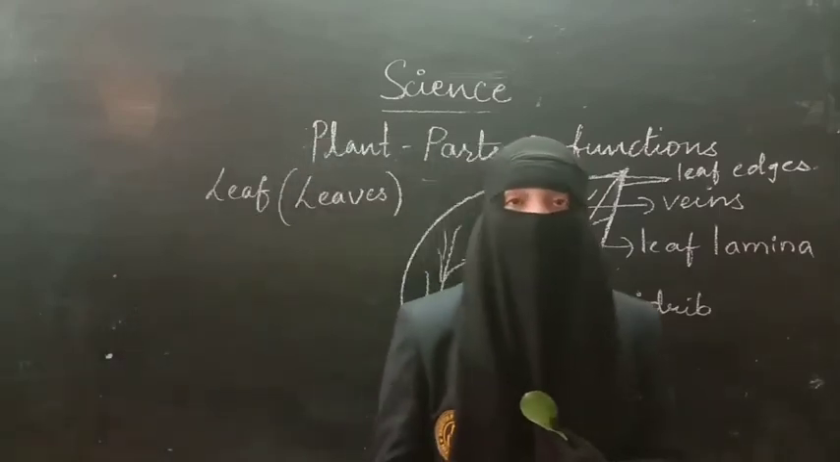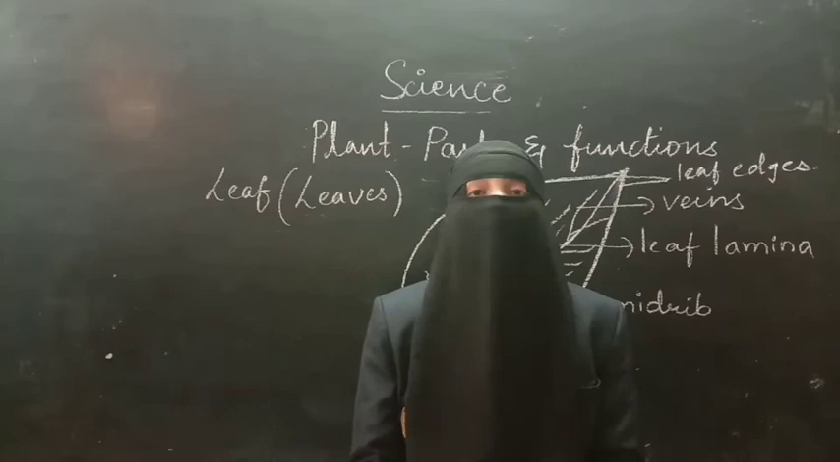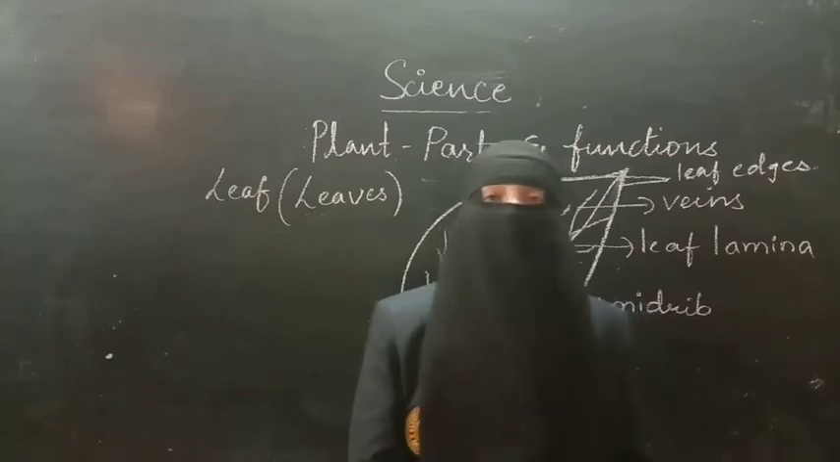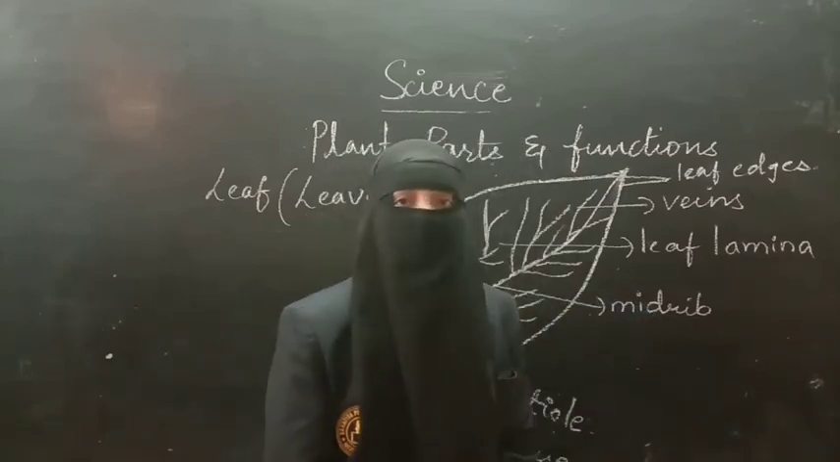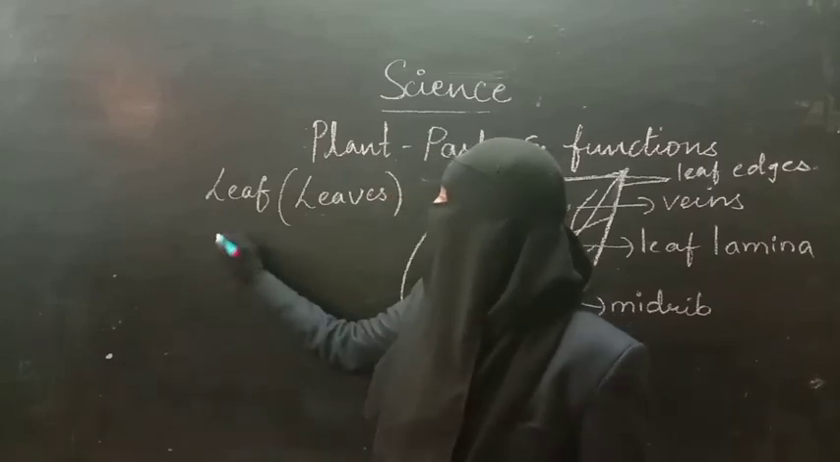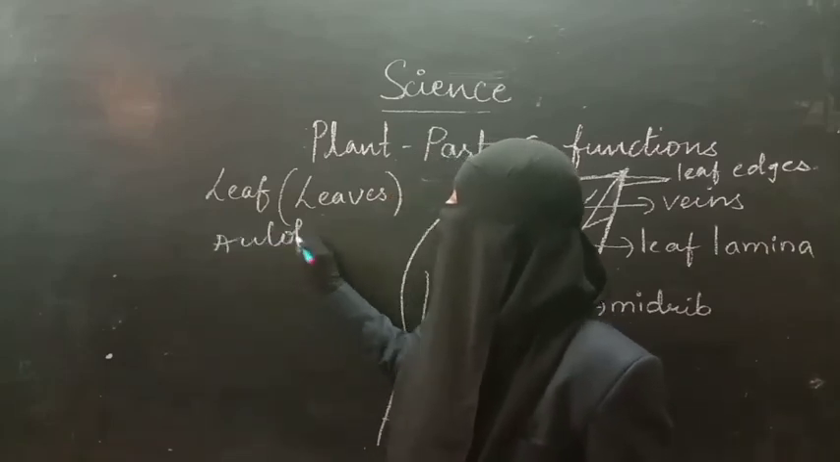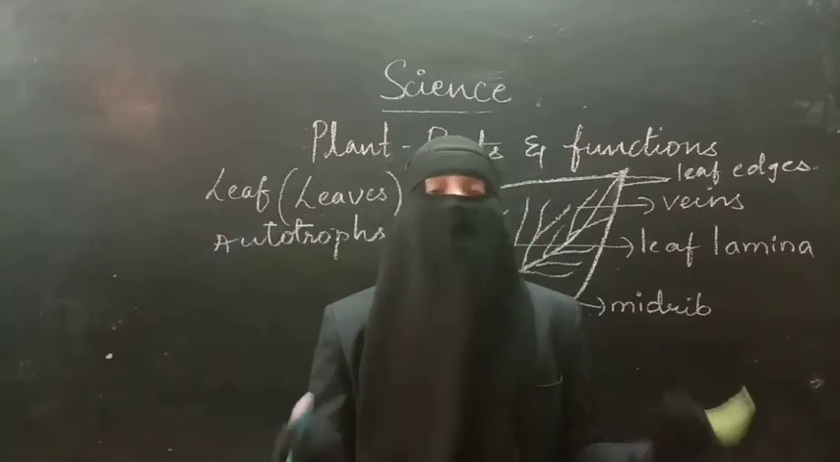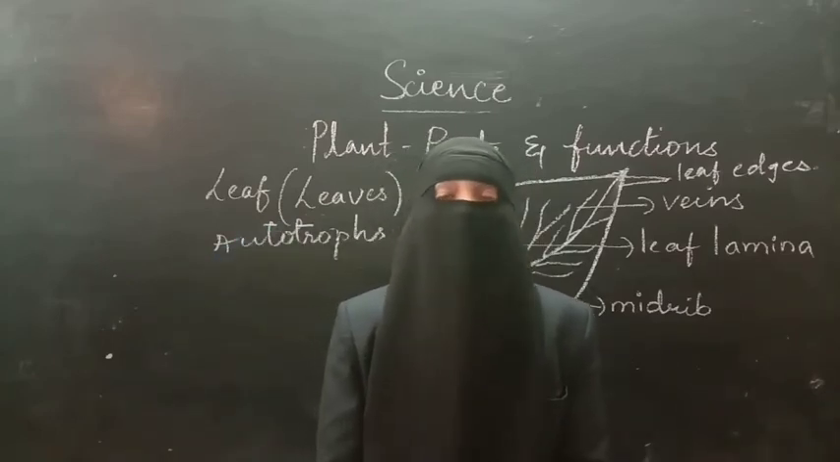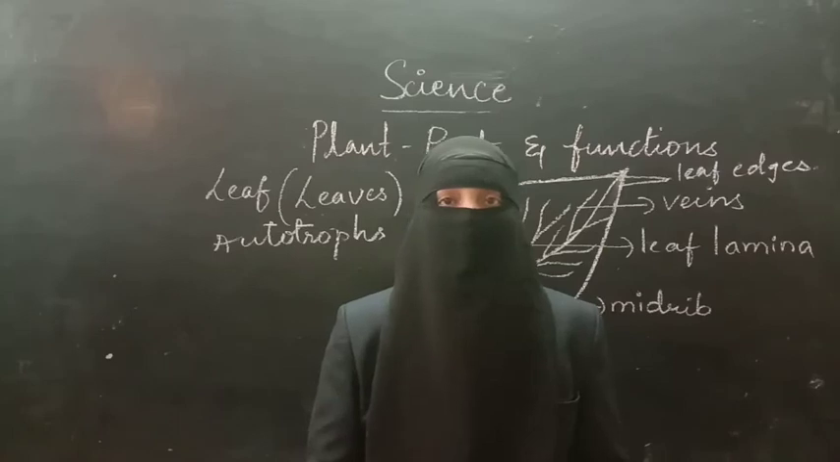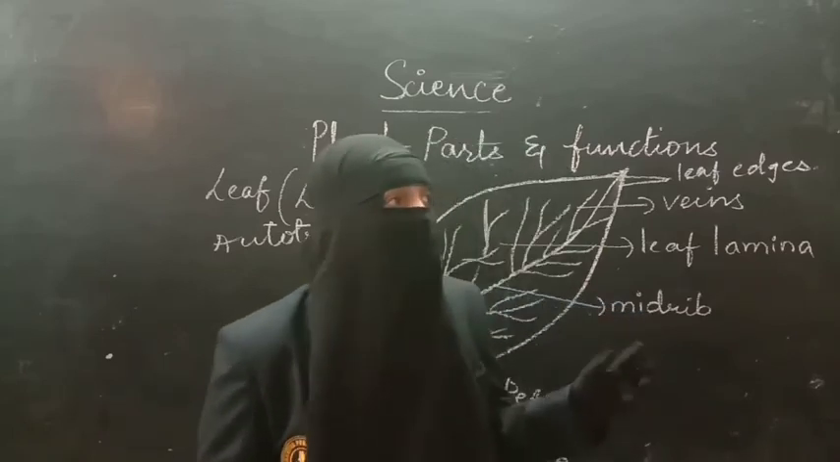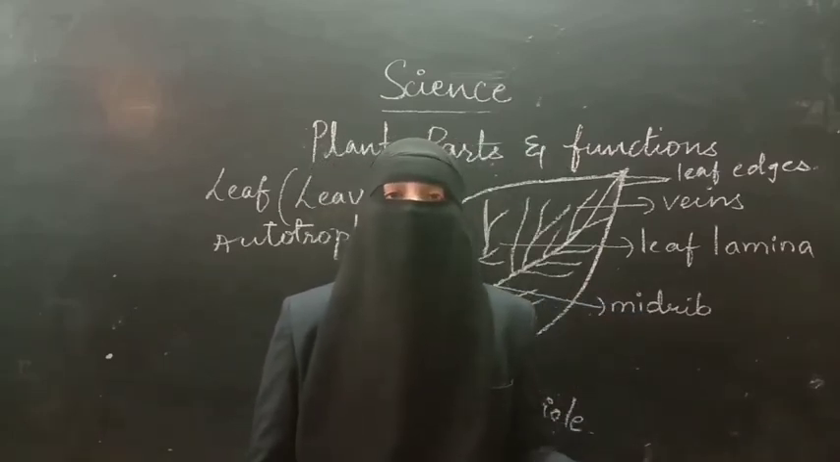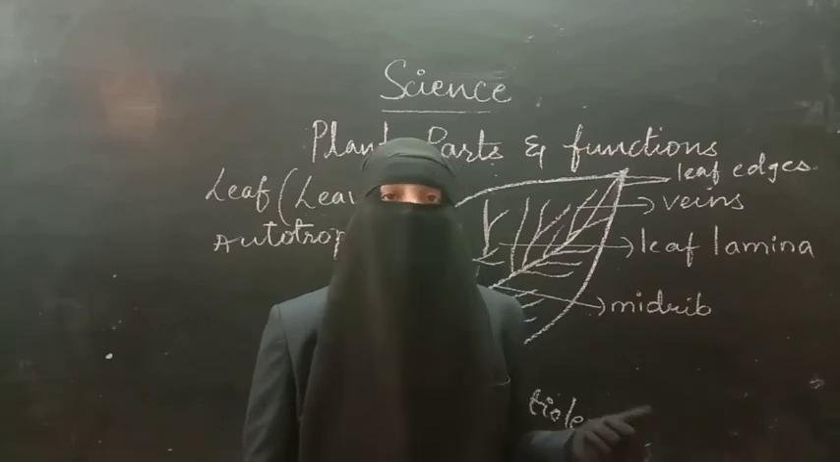So what is the use of the leaf? Leaves store the food prepared by the plant. Plants are called autotrophs because plants can prepare their own food. They do not need to depend on any other organism. They can prepare their own food by using atmospheric air, sunlight, water, and a part.